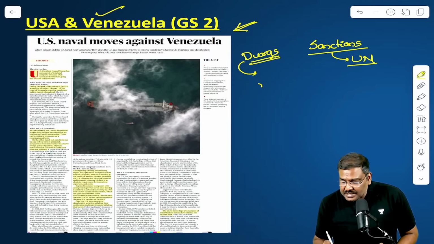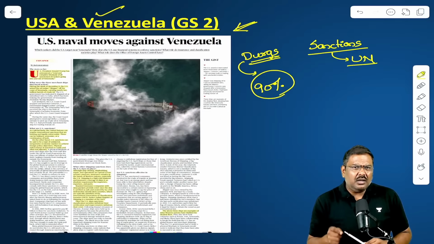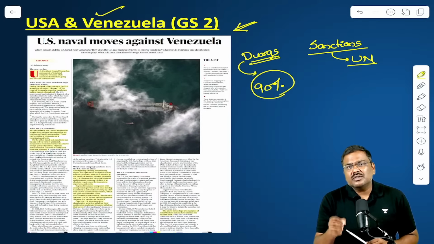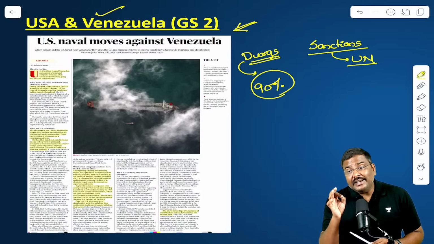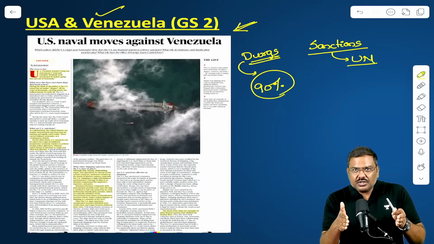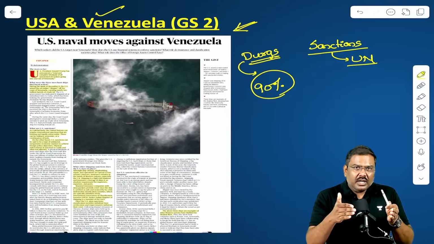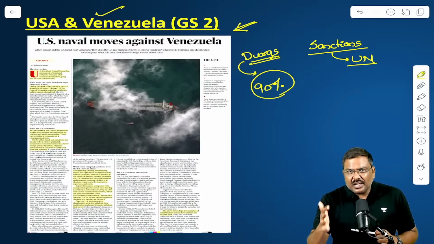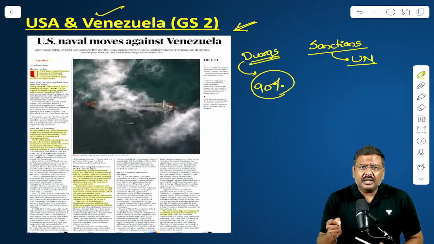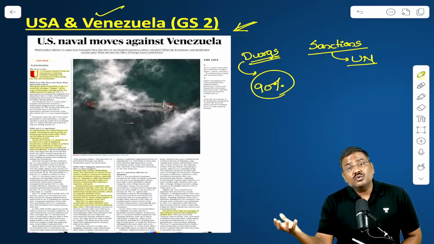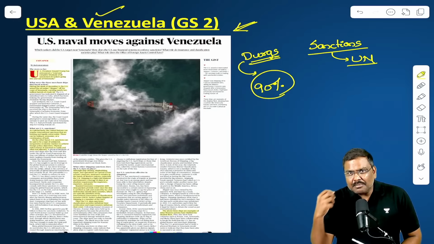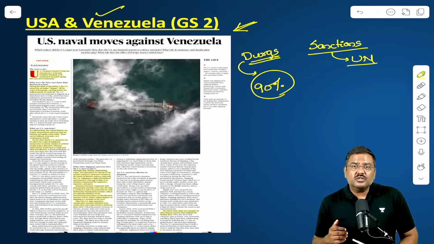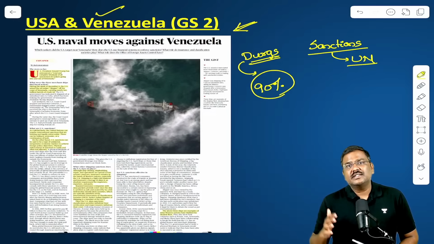And 90% of the total revenue generated by the administration or the government in Venezuela comes because of the crude oil exports. More than 90%, by the way. So what the administration of USA is doing right now, whatever tankers, whatever vessels or the ships that are moving in this particular region, if the US administration suspects that they are moving the Venezuelan oil, if they are basically supplying the crude oil from Venezuela, they are holding these particular vessels now.